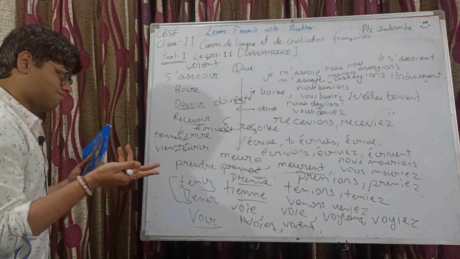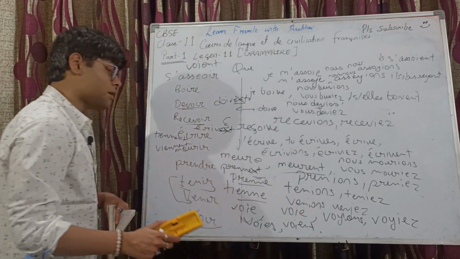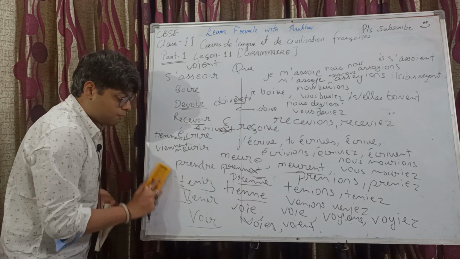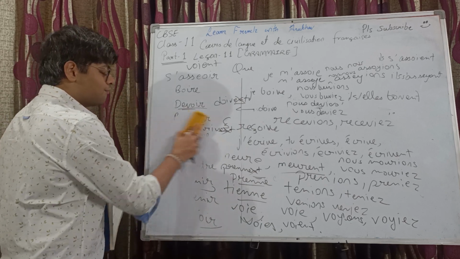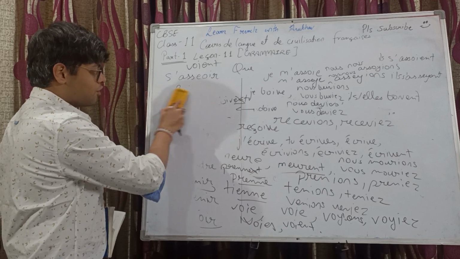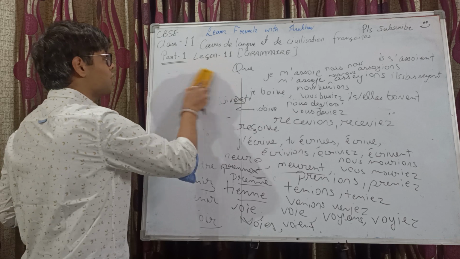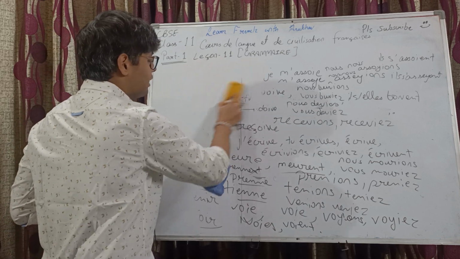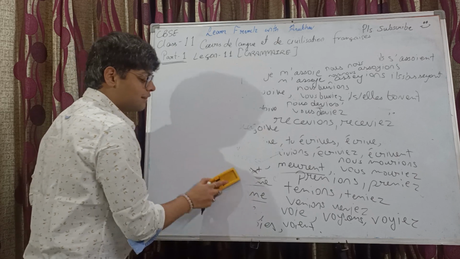I know this thing got pretty messed up. I mean, no other option, because discussing every verb in detail will be very time-taking, and plus we know the rule of conjugation. If you are thorough with the rules of conjugation in subjunctive, and if you know the present tense conjugation of these verbs, and if you are aware of imparfait as well, this tense is very easy.